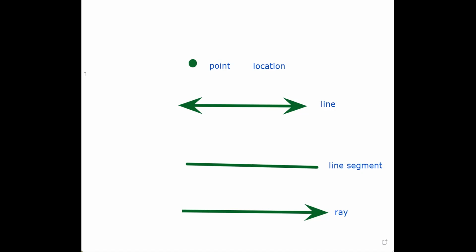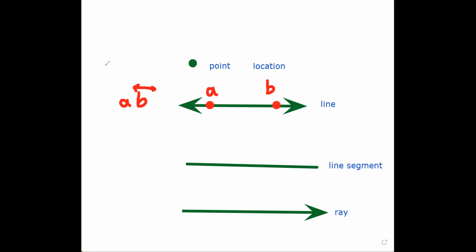Now, let's talk about each one. In the line, if I put a point here and a point here, I will call these points A and B. I call it the line AB. What's special about the line?